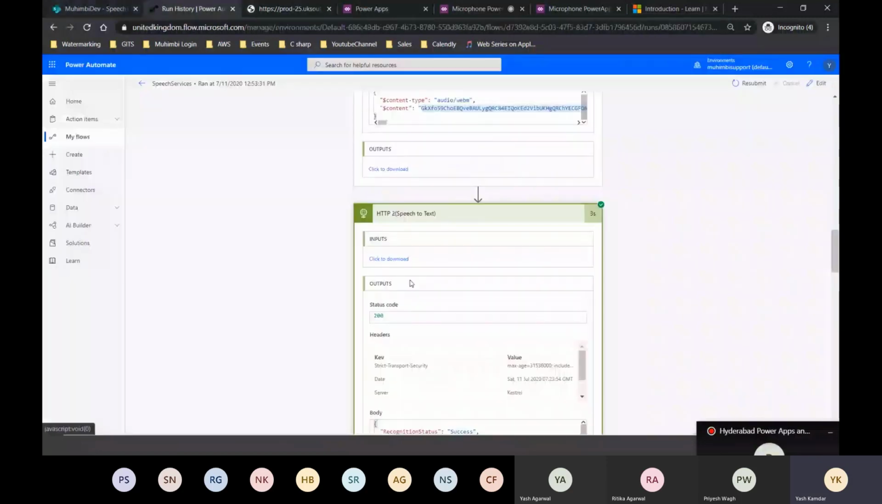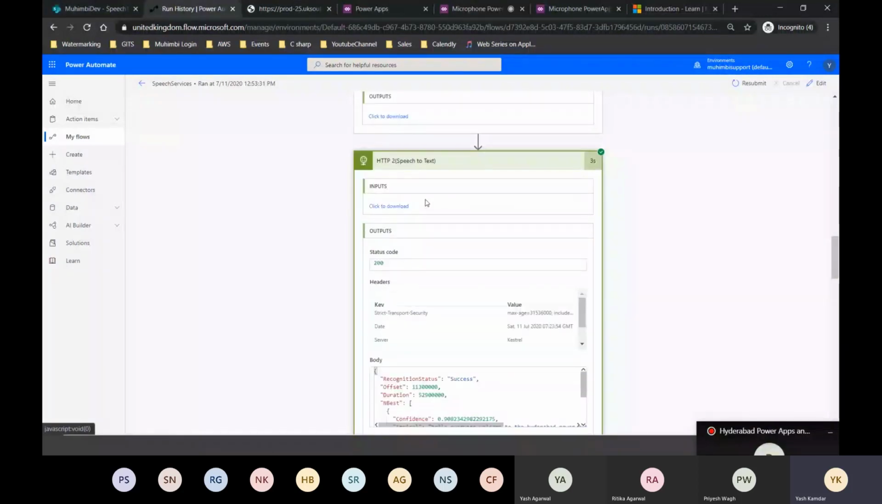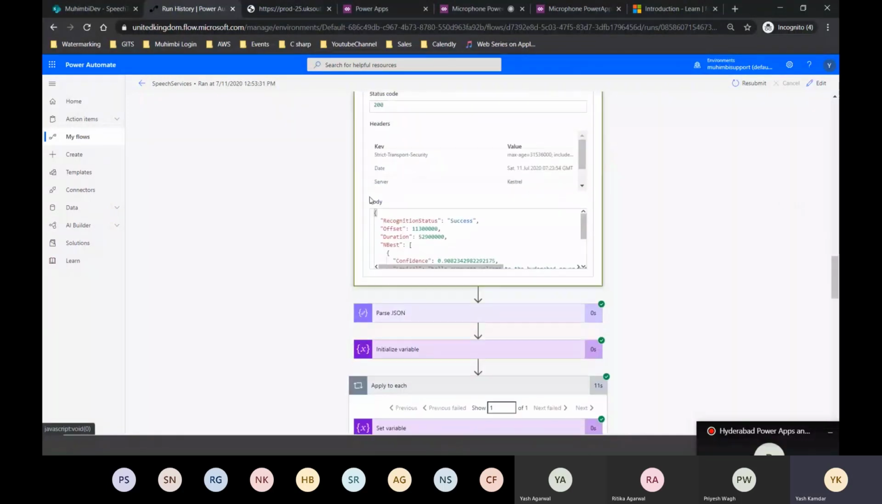So now what I'm going to do is call my speech to text. Remember I told you that once you ramp up a speech to text cognitive service, it is going to give you one endpoint, right? Key and endpoint. So you need to mention the key and endpoint inside this HTTP action. And then it is going to give you as an output the text transcript. Okay, now it has already given me the text transcript.